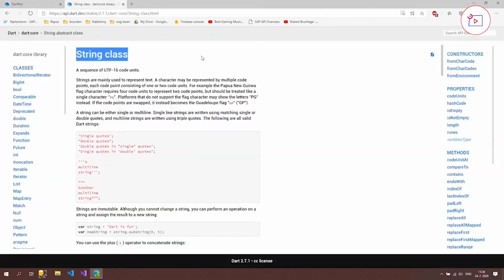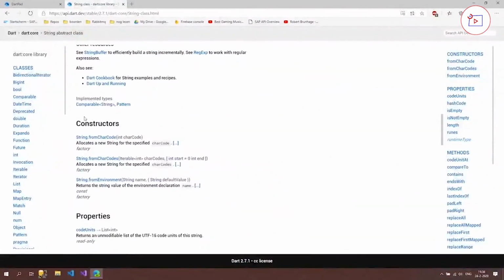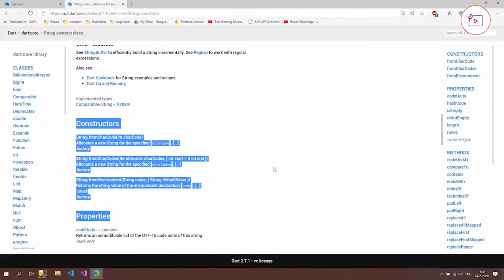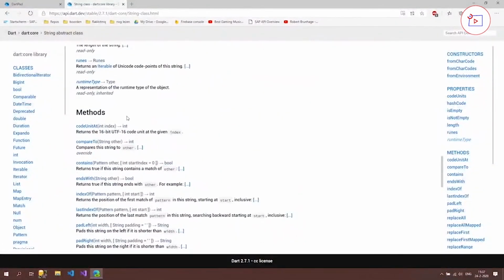Here you can see the string class and some examples, but also we have constructors, which we're going to talk about later on in this tutorial. We have properties and also these methods or functions, whichever you want to call it. And that's it for this lesson. The next we're going to look at are booleans.